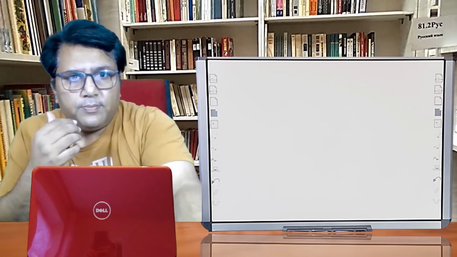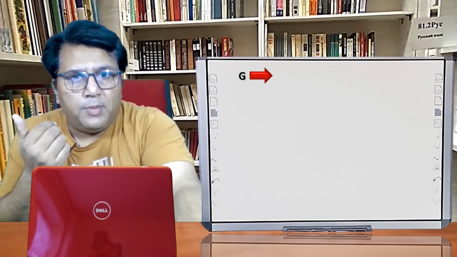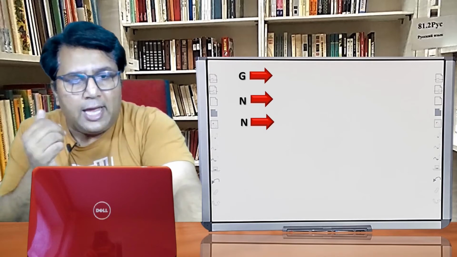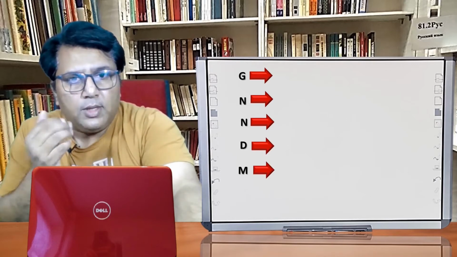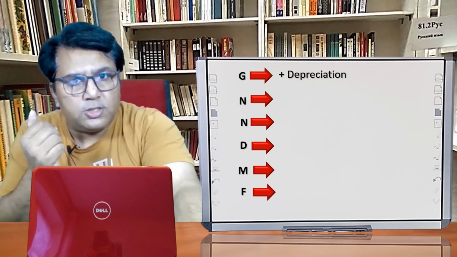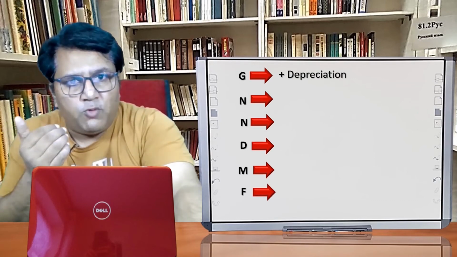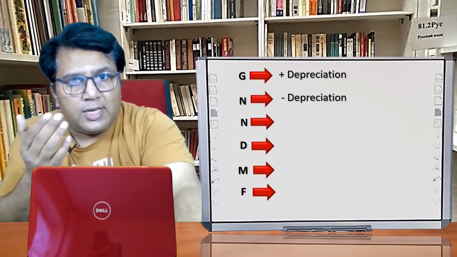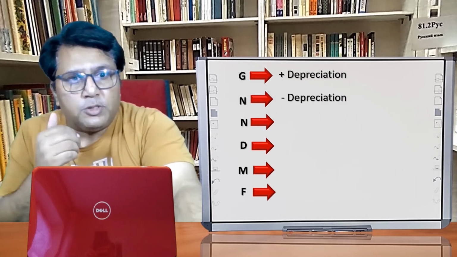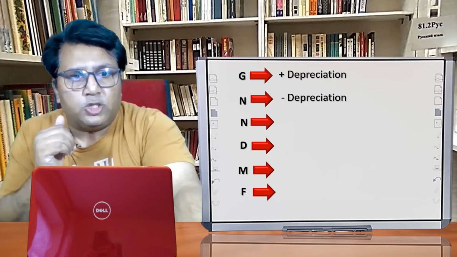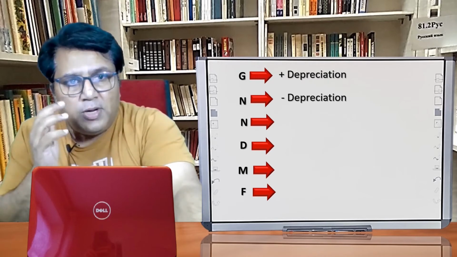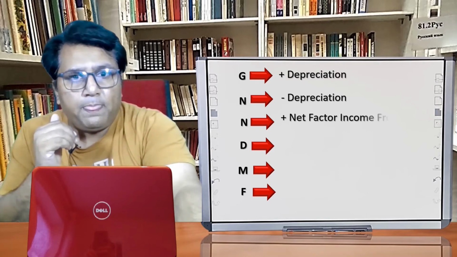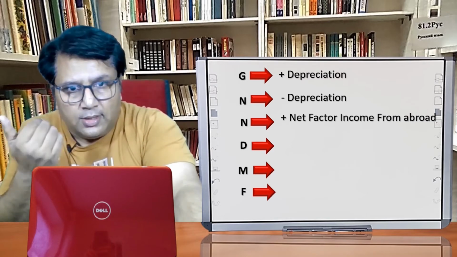Now let us discuss in detail the concept of GNDMF. Here G means gross, N means net, N means national, D means domestic, M means market price, F means factor cost. If we have to convert gross, then what we have to do? In the case of the gross, we have to ignore the effect of depreciation. In the case of net, we are considering the effect of depreciation. When I say considering, it means we have to deduct depreciation from the value of assets. When gross is written, it means we have to ignore the effect of depreciation. Clear?